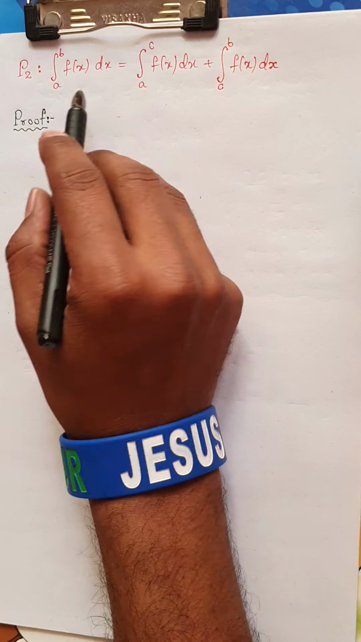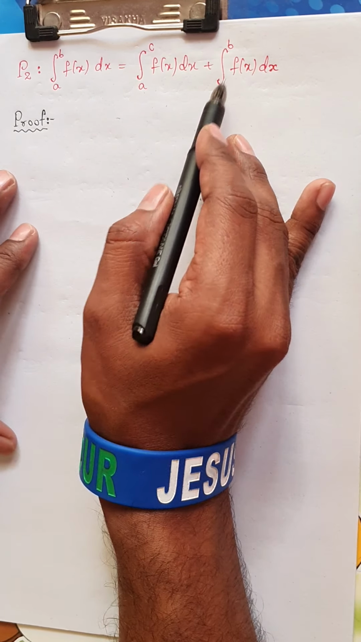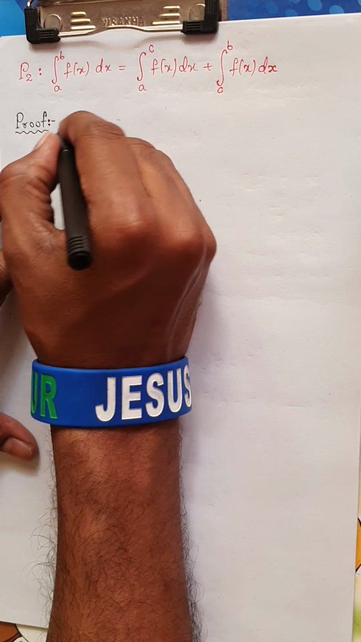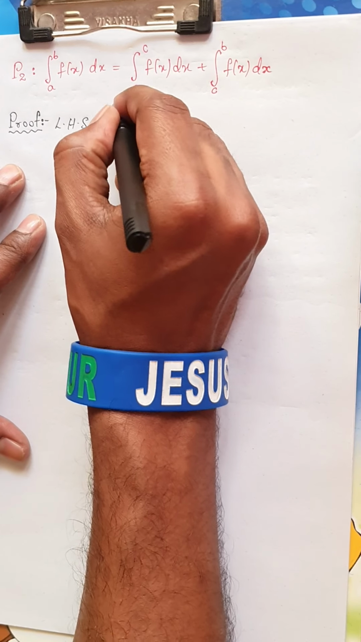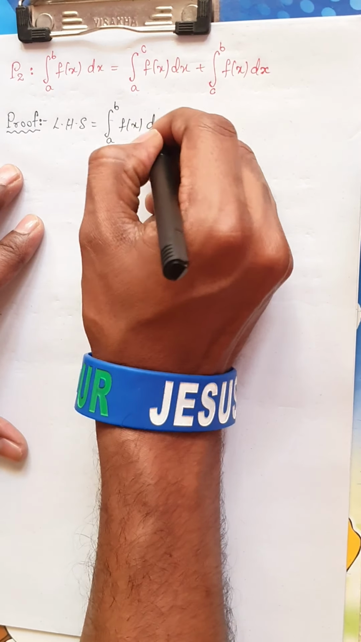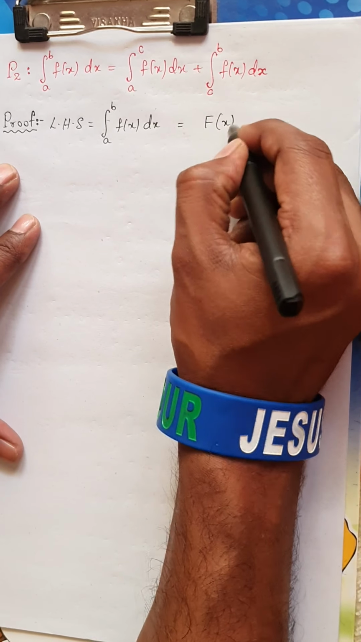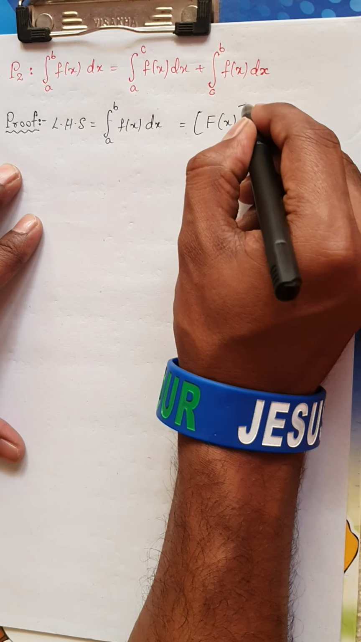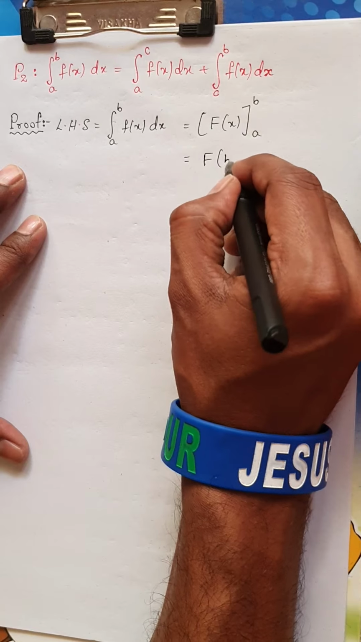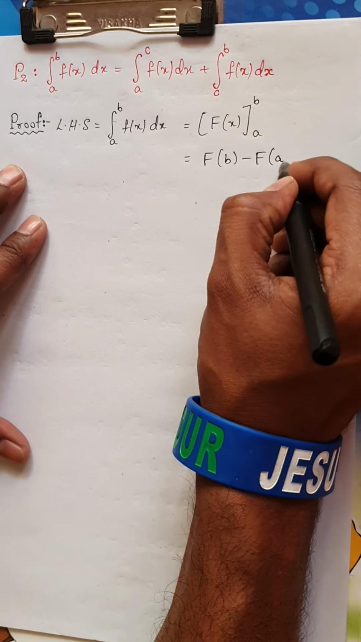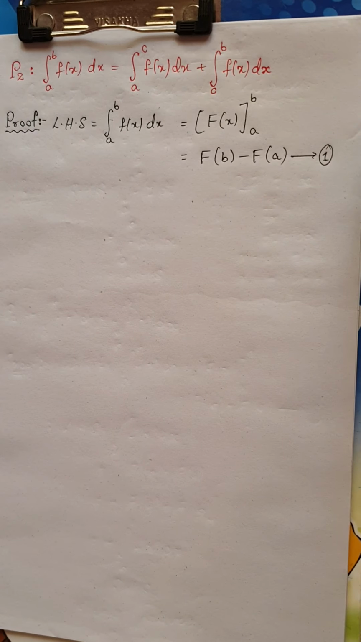So I've taken down what I am supposed to prove: integral a to b f of x dx is equal to integral a to c f of x dx plus integral c to b f of x dx. Now look here, my LHS is nothing but integral from a to b f of x dx. As we all know, this can be treated as F of x within the limits a to b. If I substitute my limits, I'll get F of b minus F of a. This is my LHS. Let me consider it as equation 1.